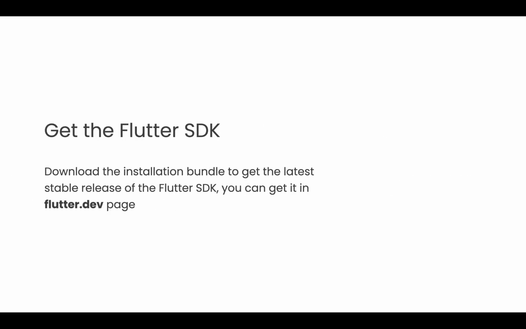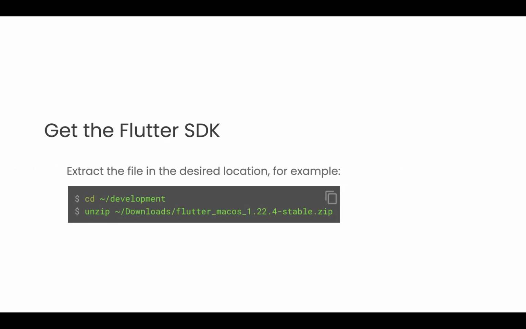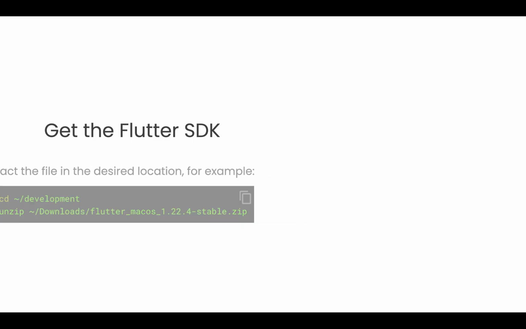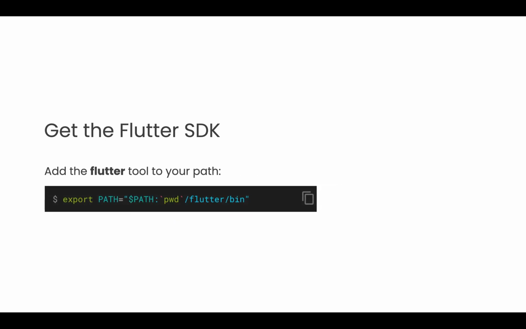After that, you can get the Flutter SDK by downloading the installation bundle to get the latest stable release of the Flutter SDK. You can get it on the flutter.dev page. Then, extract the file in the desired location. For example, change directory to /development and unzip that file. And finally, add the Flutter tool to your path, and you're now ready to run Flutter commands.